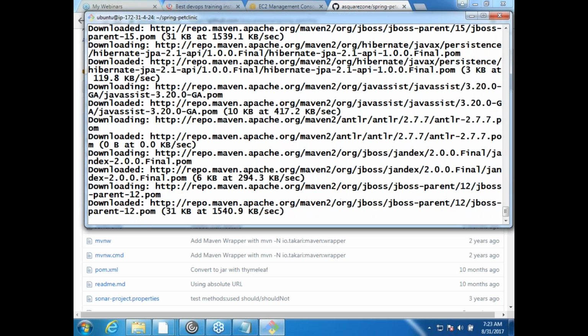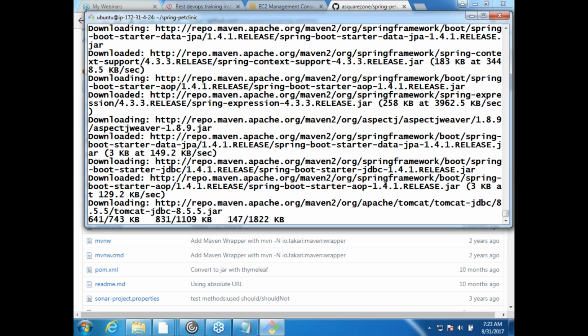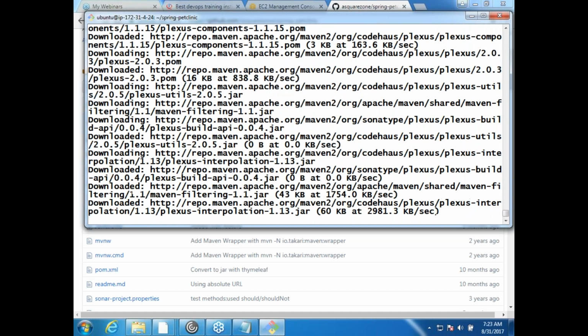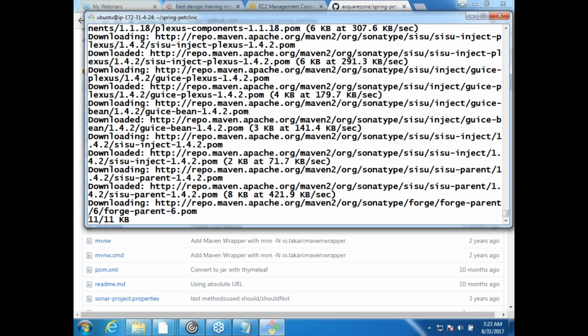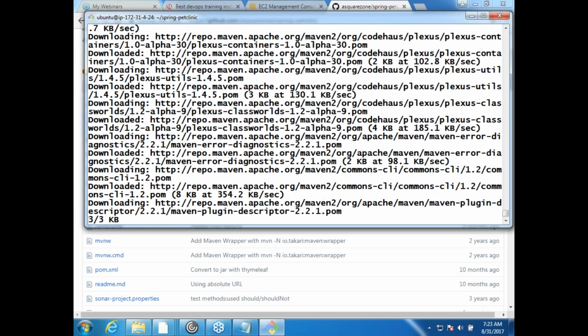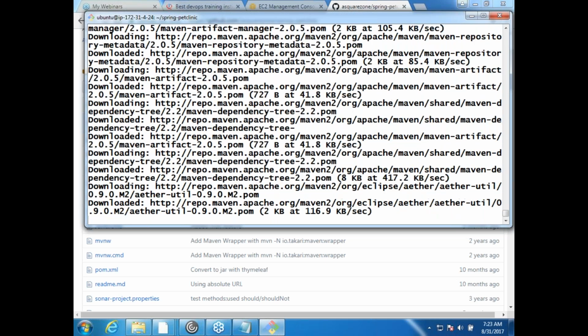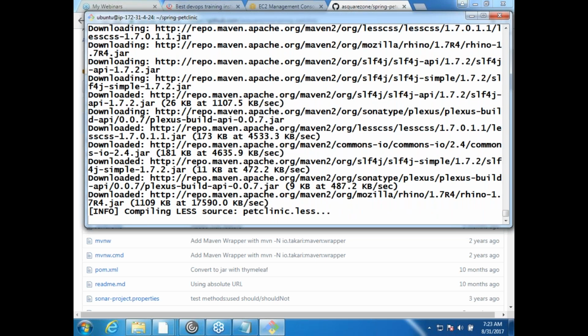So what are the different things that are getting downloaded? It could be dependencies or the build tools, whatever it requires for this Maven to work. So it is downloading a hell lot of things. And where will it download? It will download into a local folder, right? Local folder in the same directory, or is there any directory location for that?